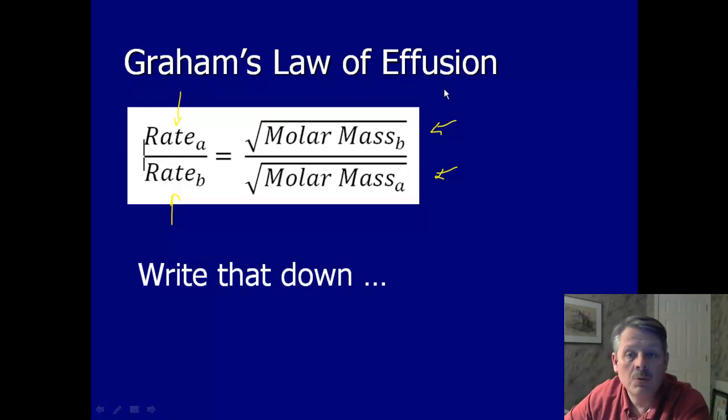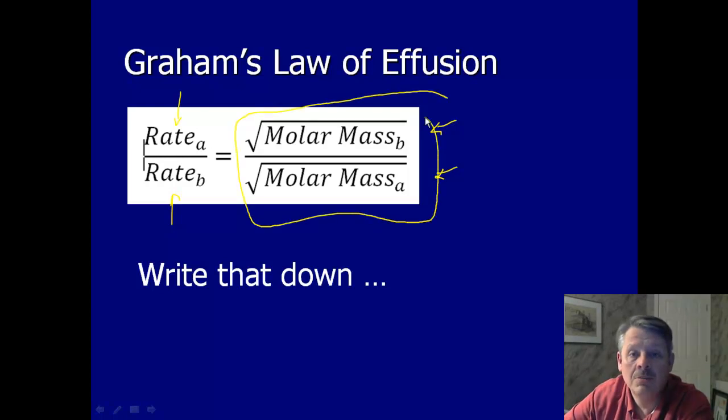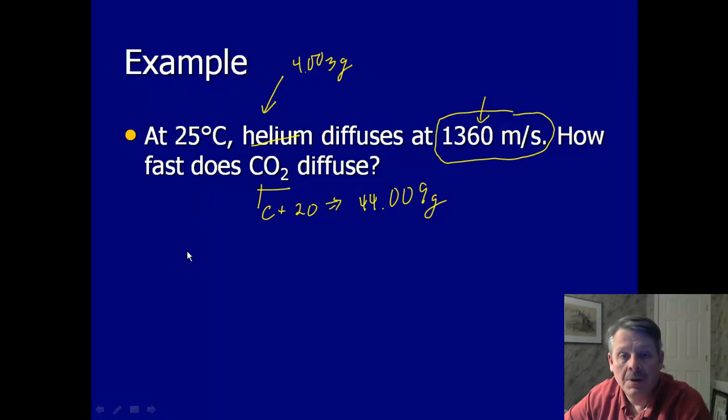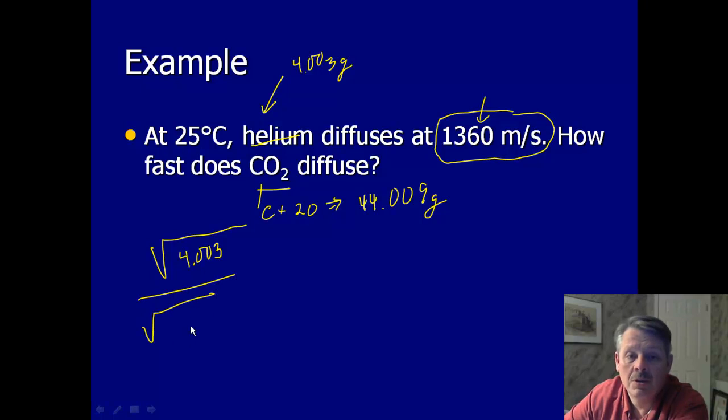Well, we know the right-hand side. We know these. Right? And we know this. So let's go ahead and put some numbers in. We know that the rate of A, well, let's do the molar mass because we've got those. The square root of 4.003 divided by the square root of 44.009 equals, now we're going to flip these.